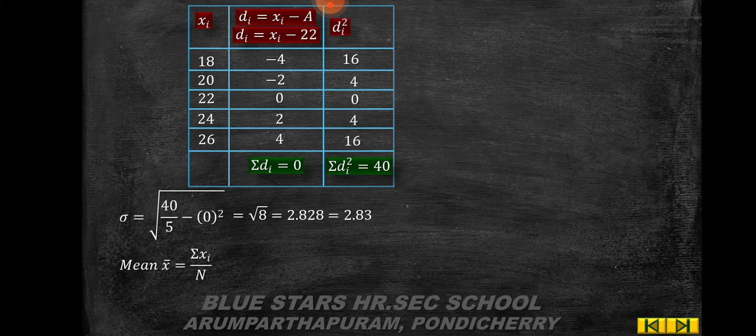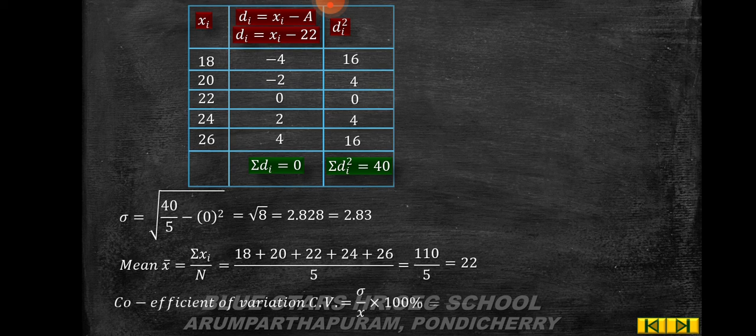So x bar is equal to summation x by n, which is equal to, you just add all the observations by the number of observations, 110 by 5, which is equal to 22. So coefficient of variation CV is equal to sigma by x bar into 100, which is 2.83 by 22 into 100%. So the coefficient of variation of city A is